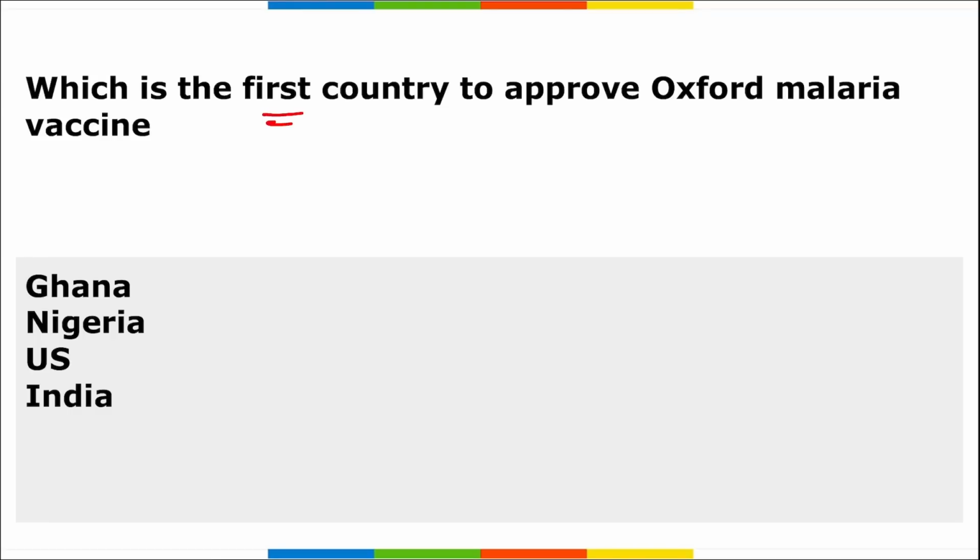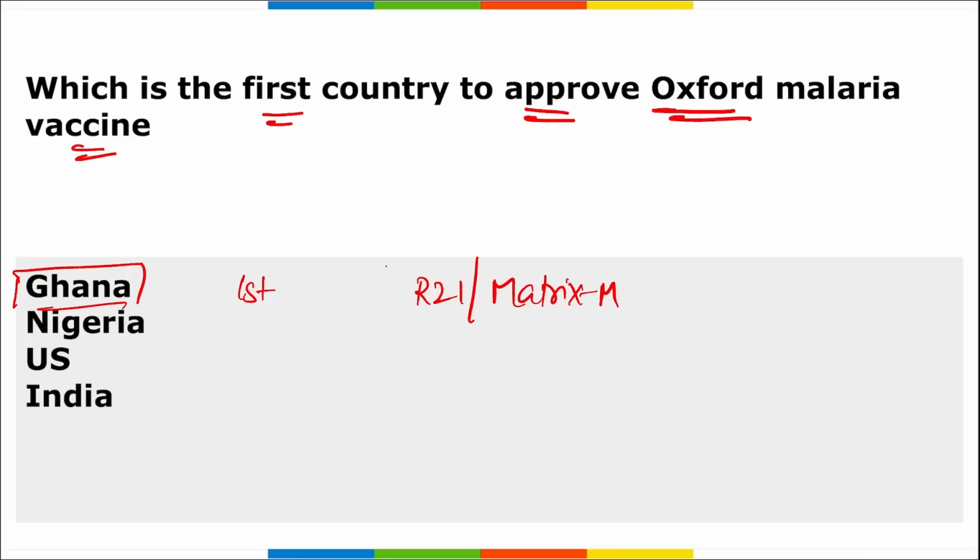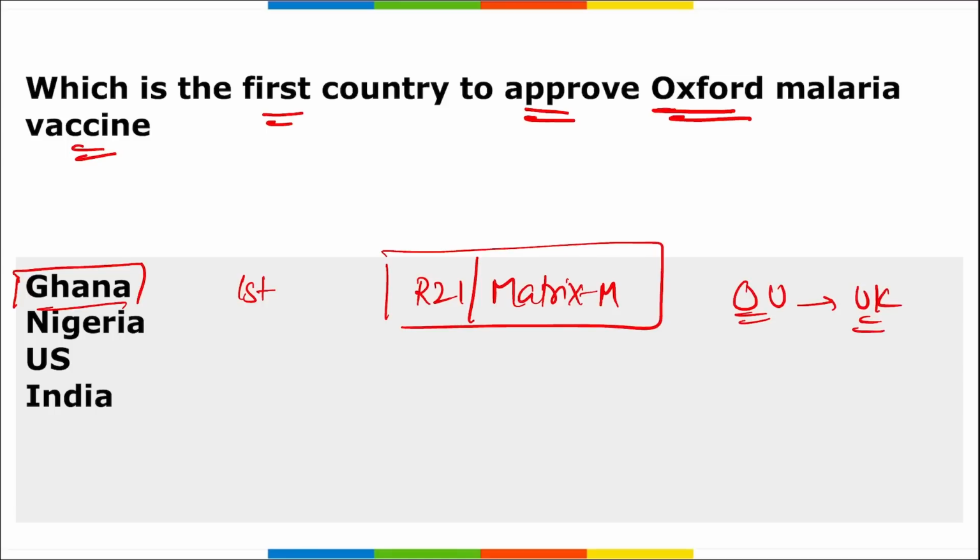Next, which is the first country to approve the Oxford malaria vaccine? It is Ghana, right? The Republic of Ghana became the first country to approve the highly effective malaria vaccine, that is R21 Matrix M. This is the name of the malaria vaccine. All right, it was developed at Oxford University, that is in the United Kingdom. This vaccine was approved by Ghana's Food and Drug Authority.